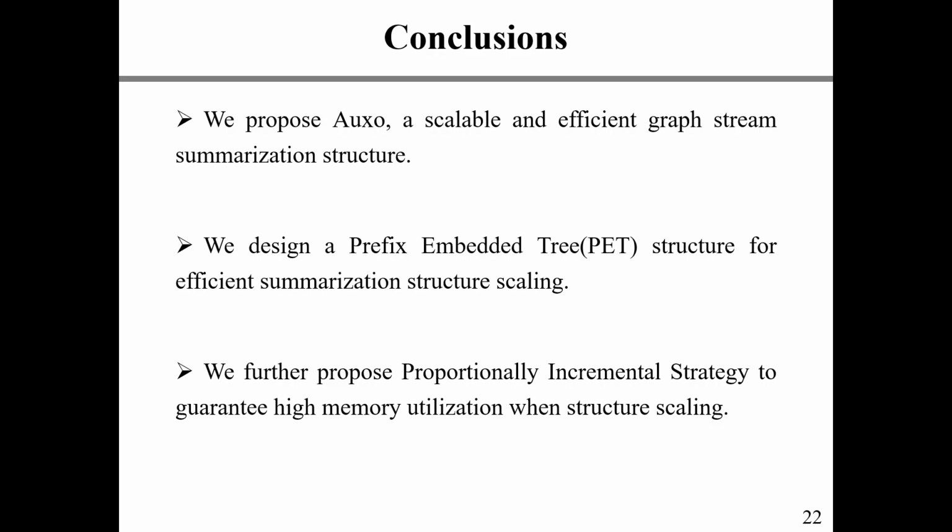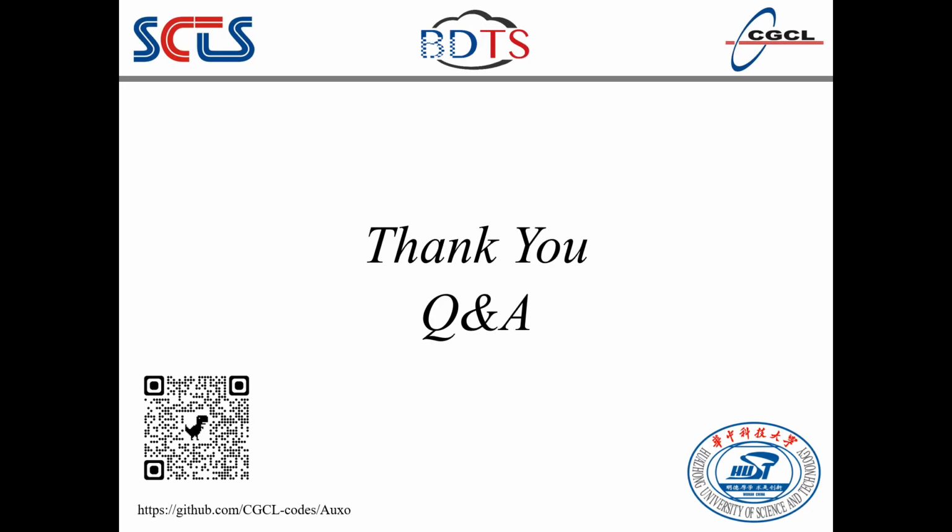Moreover, we propose a proportionally incremental strategy which scales a new PET level in an incremental way to guarantee high memory utilization with structure scaling. Finally, experiment results demonstrate the superiority of OXO compared with the state-of-the-art designs when facing large-scale graph streams. That's all the content of my presentation.